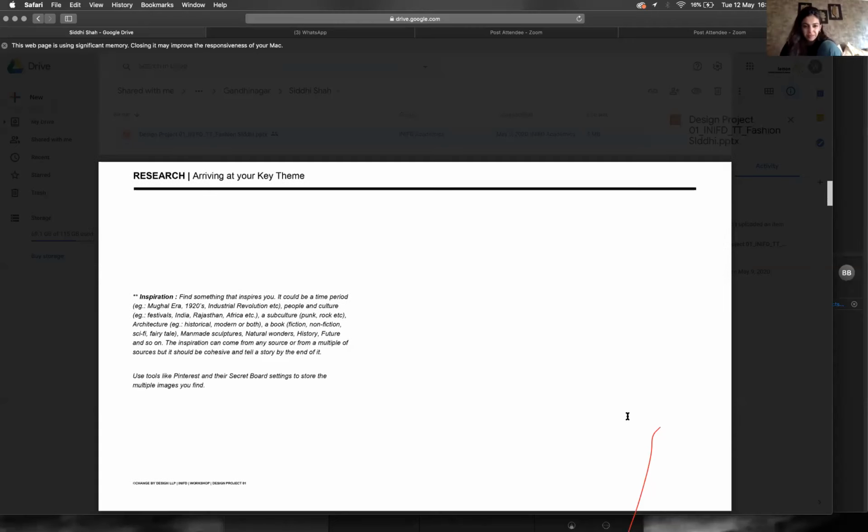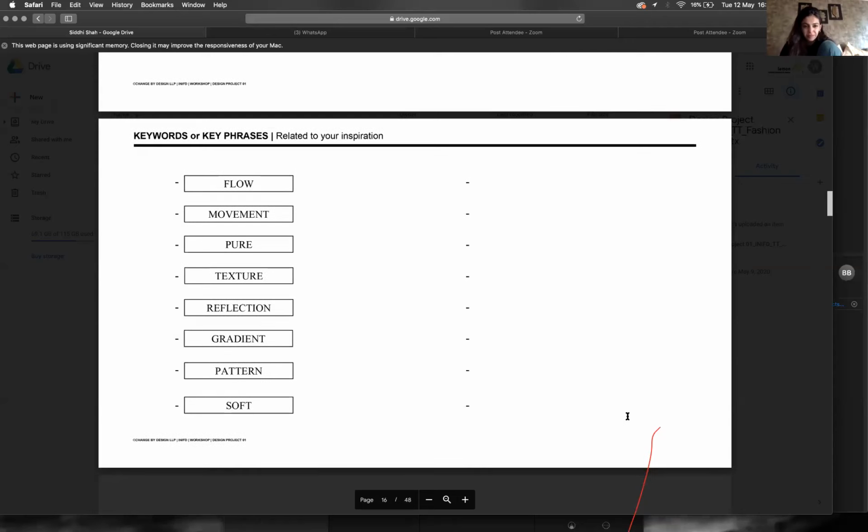And then she's brought in her more focused keywords, which is basically just 5 or 6, which is also okay. Your number of keywords can reduce at this point.